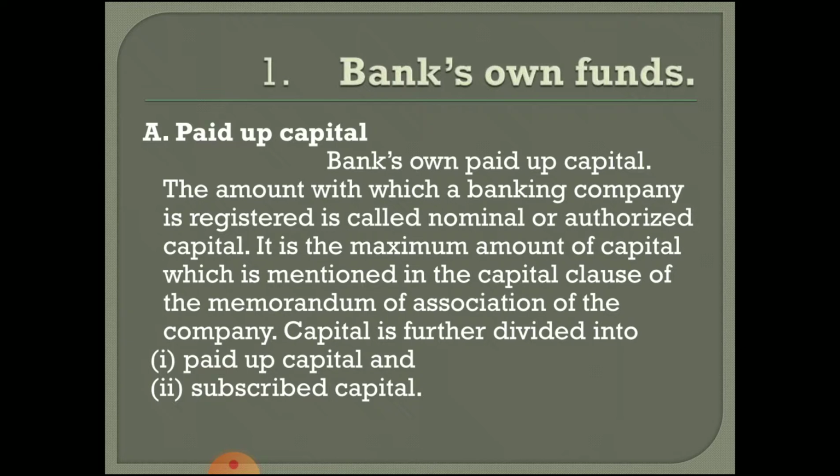Again in owned fund, the capital is divided in two types: paid up capital and subscribed capital. If the bank has received the amount from the shareholders, such amount is called paid up capital.